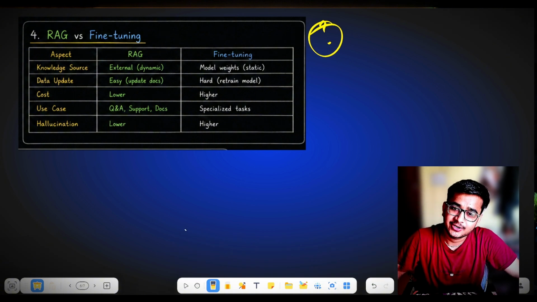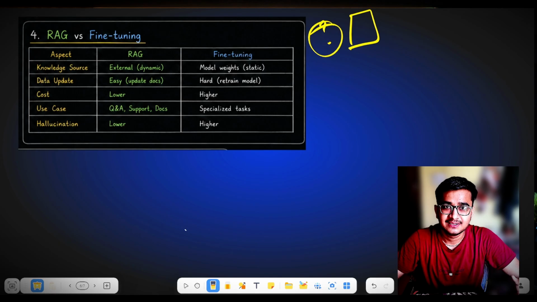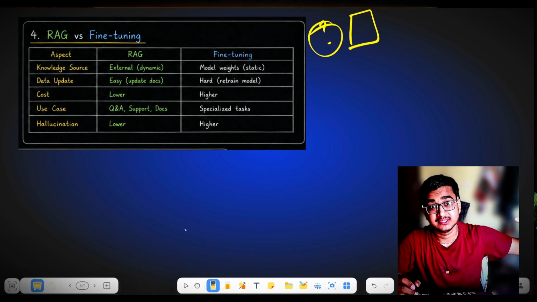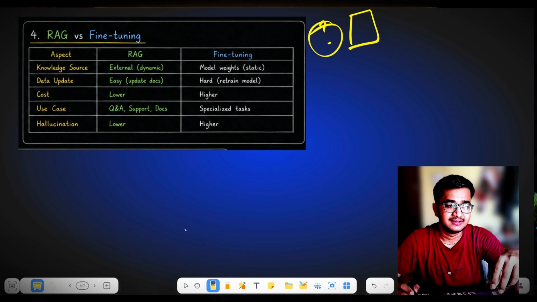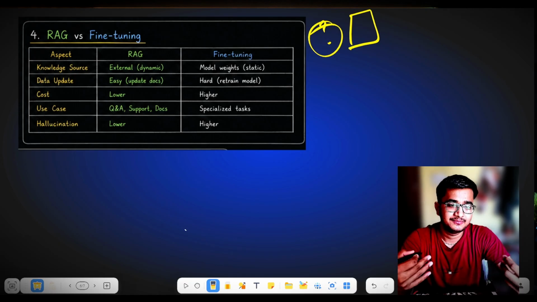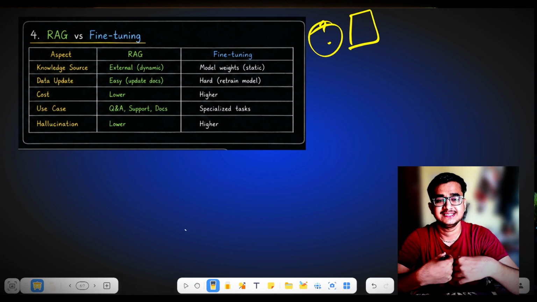We can fine tune the ML model to get the best specific answer instead of providing a database and all that data to the company. But you can understand it with the help of these aspects that I have provided in this slide.